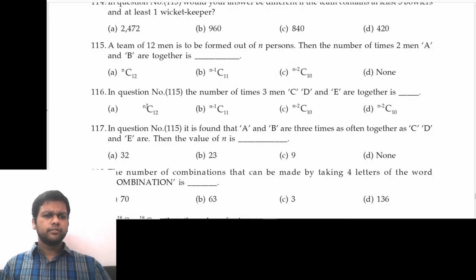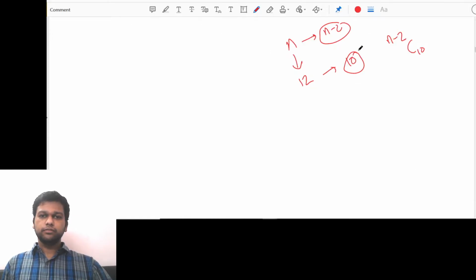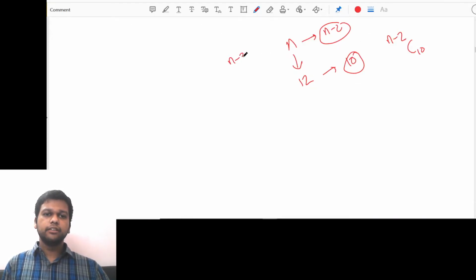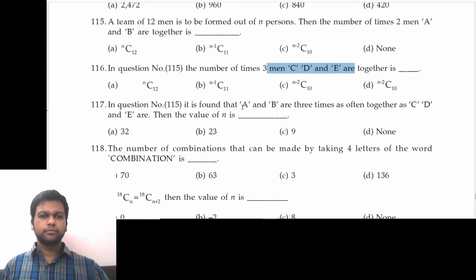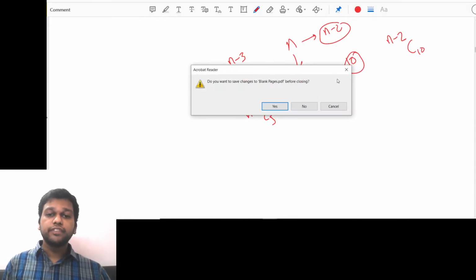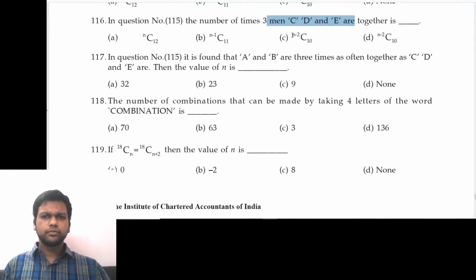Next is similar. In question 115, the number of times 3 men C, D, E are together. So that will be n minus 3 and 9. So n minus 3 C 9 will be the answer. That is not in the options, so none of these is the correct answer for that.